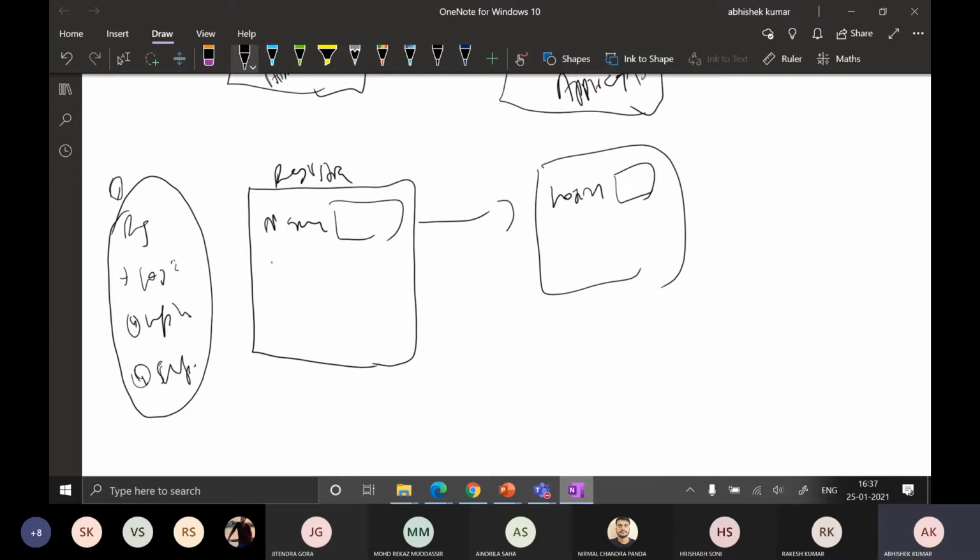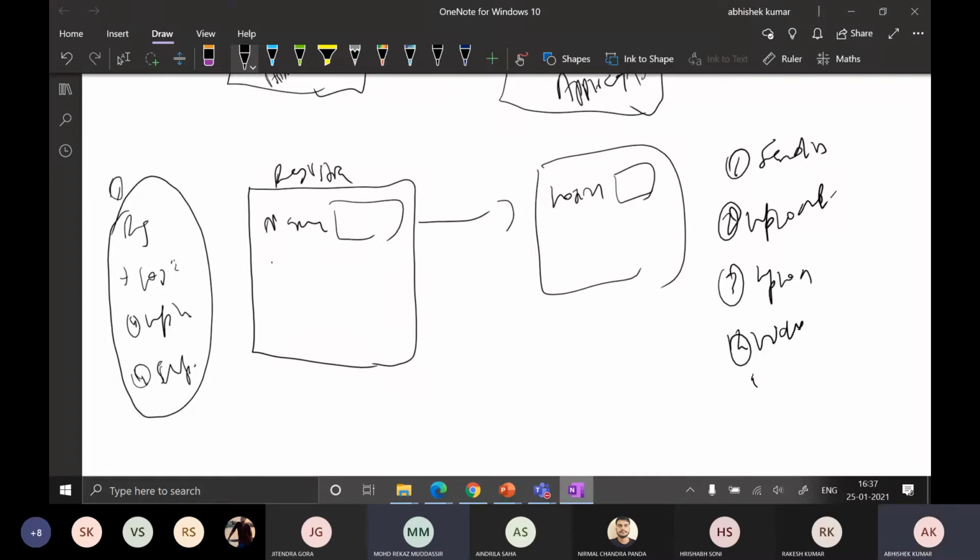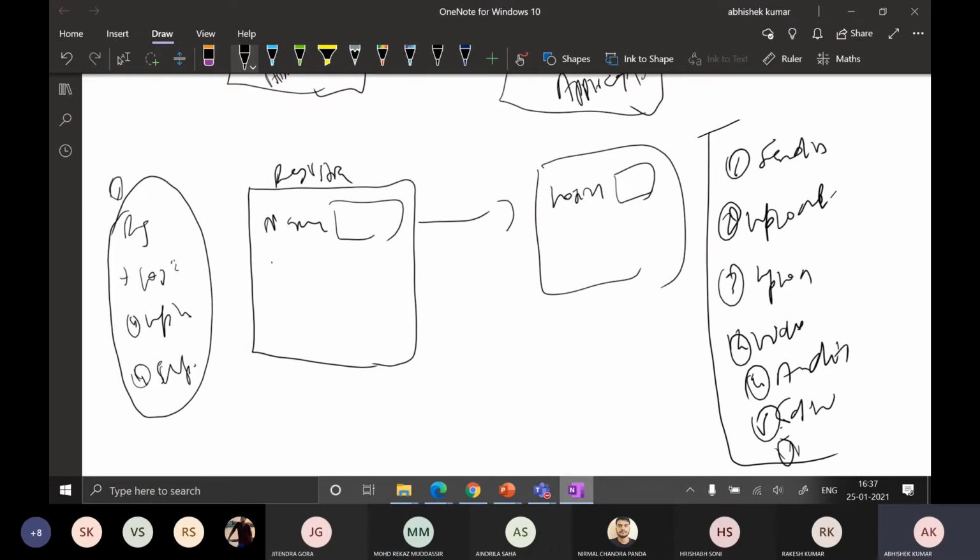Suppose I ask you what the different features provided by WhatsApp are. Can you list them? Go on. Sir, we can send messages. We can upload pictures, upload status. We can make video calls, audio calls, and send voice notes. Something like settings as well. Right. So this is the list of features. These are the functional requirements of WhatsApp.